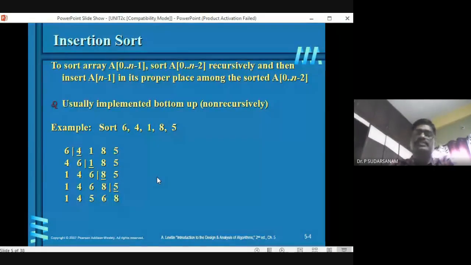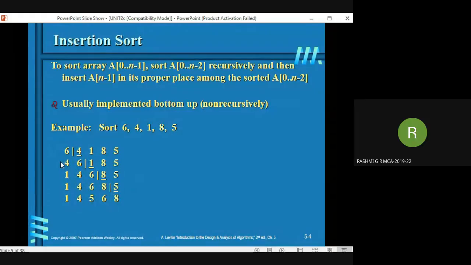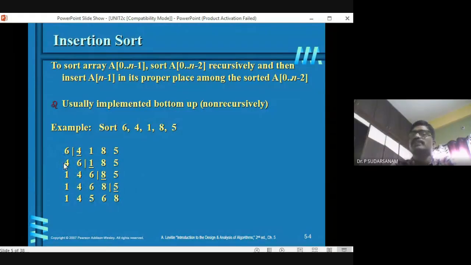How to find out the place: now is 6 greater than 1? Yes, 6 will be moved here. Now is 4 greater than 1? Yes, 4 will be moved here. Now do you have any elements before the 4? No, sir. 0 is the last location on the left hand side. So you stop there, and 1 will be directly copied here. That's it.